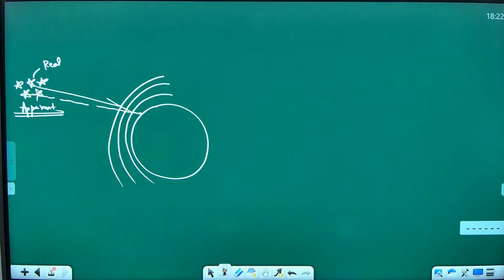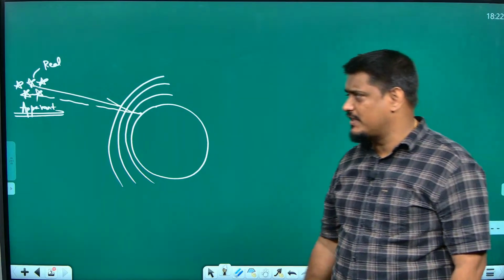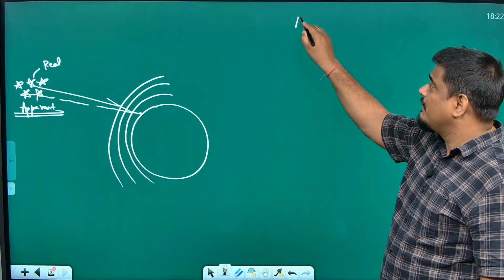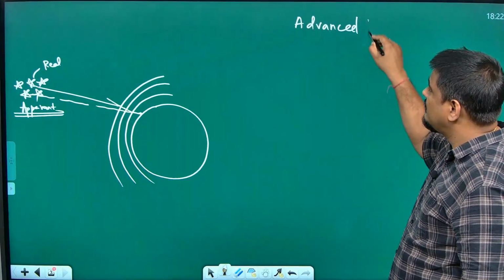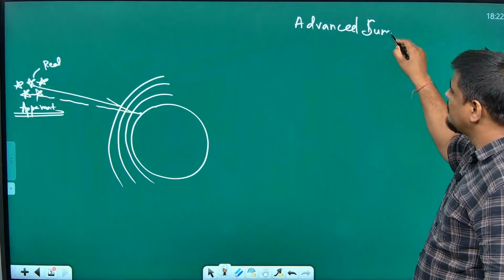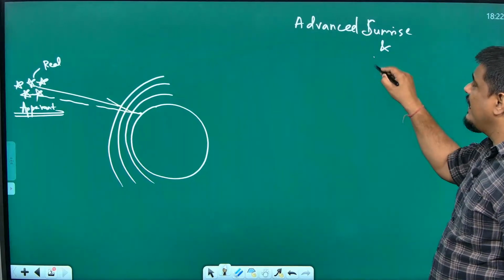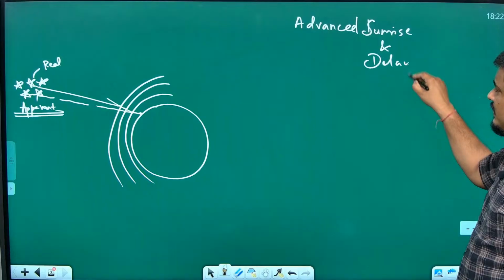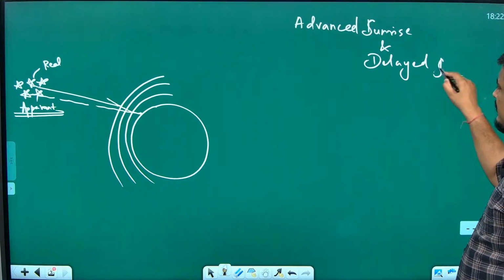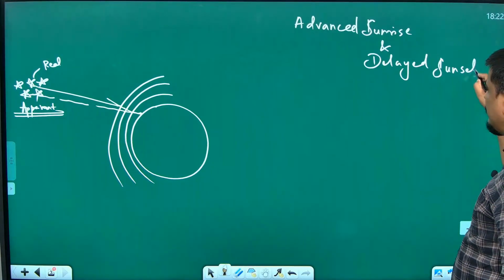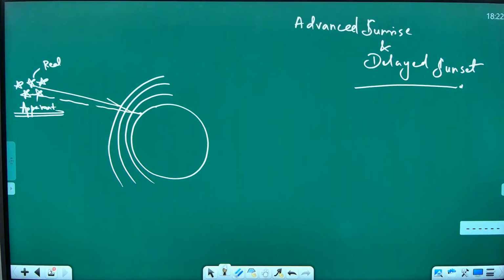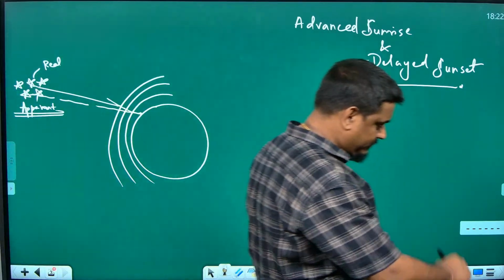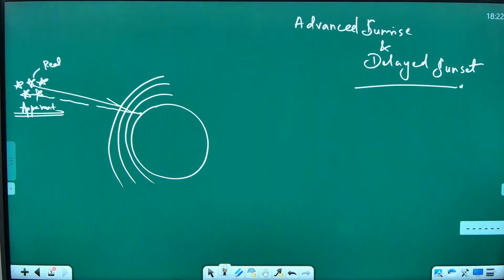Let us next talk about, continuing the atmospheric refraction itself. The next topic, give the heading as advanced sunrise and delayed sunset. Advanced sunrise and delayed sunset. Let us understand this concept, what happens. So, you know that